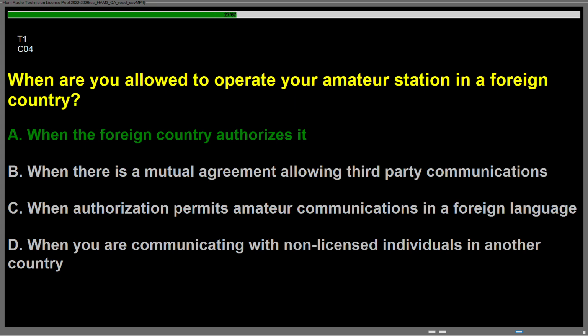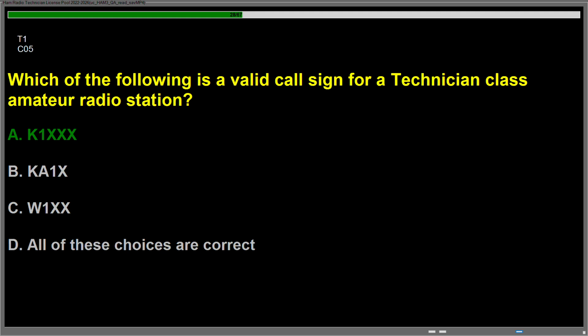Question Charlie 04. When are you allowed to operate your amateur station in a foreign country? Answer is A, when the foreign country authorizes it. Question Charlie 05. Which of the following is a valid call sign for a technician class amateur radio station? Answer is AK1XXX.